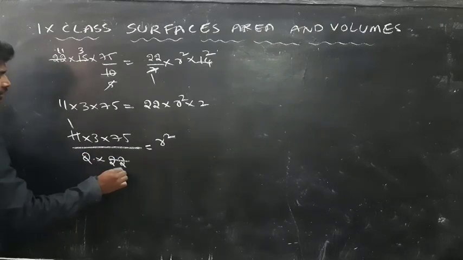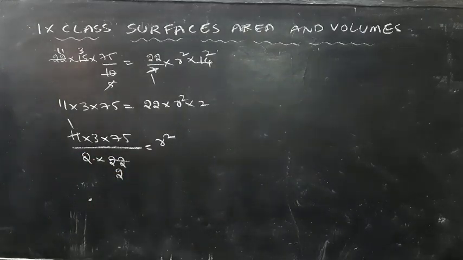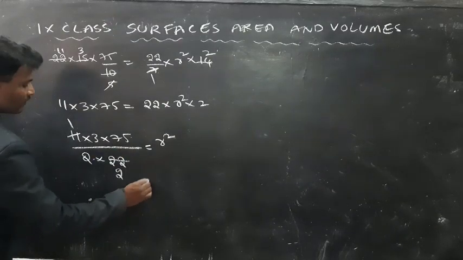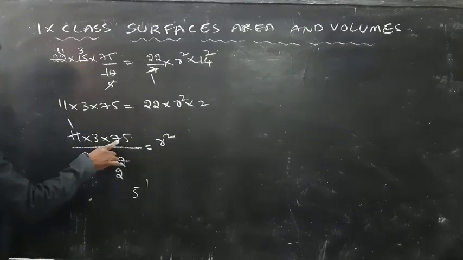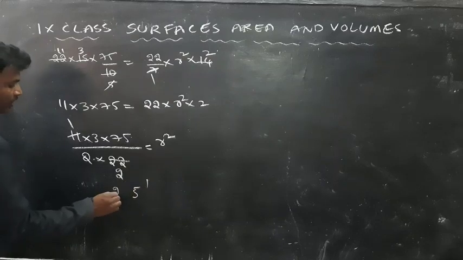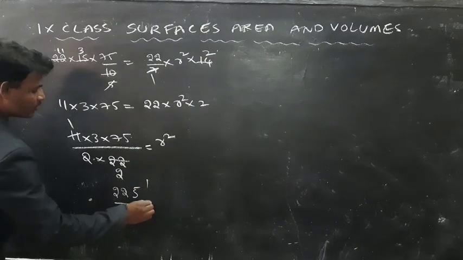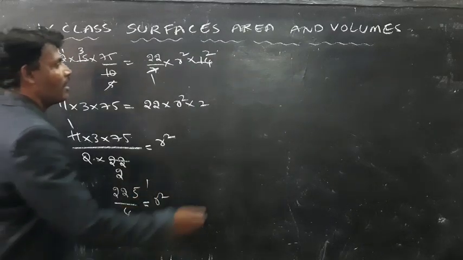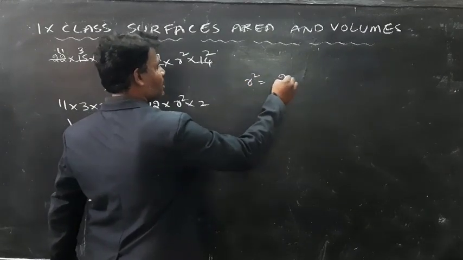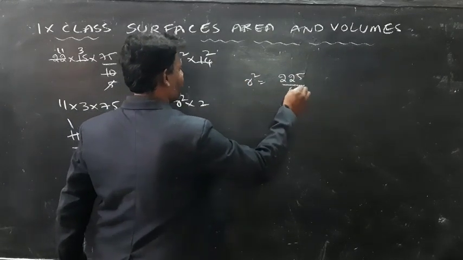Then 3 fives are 15, 3 sevens are 21, 21 plus 2 is 22 by 4. r square is equal to 225 by 4.